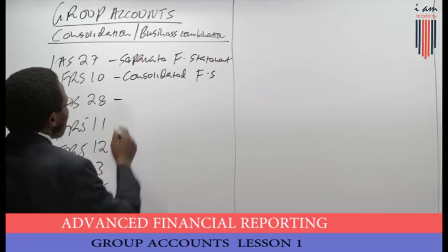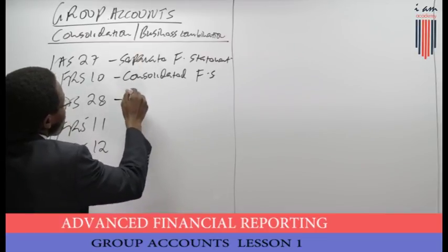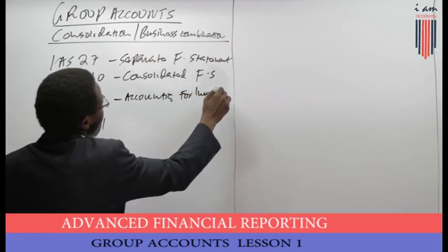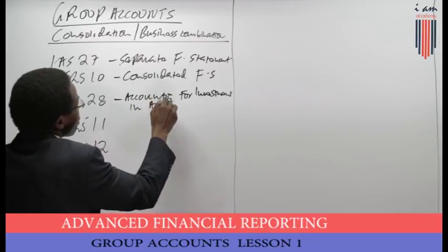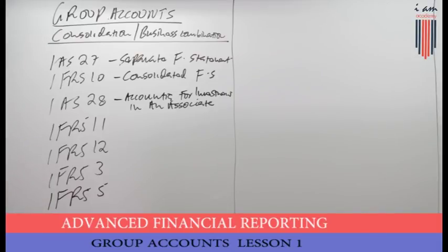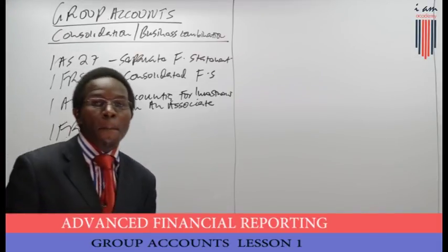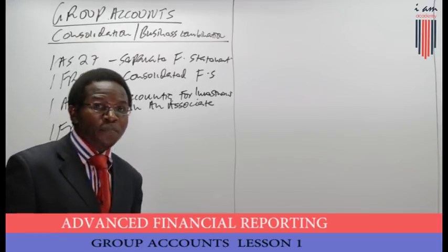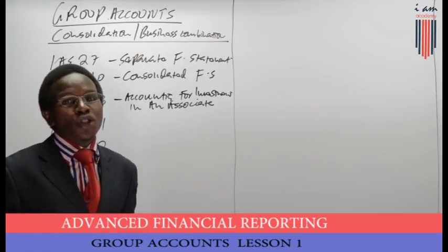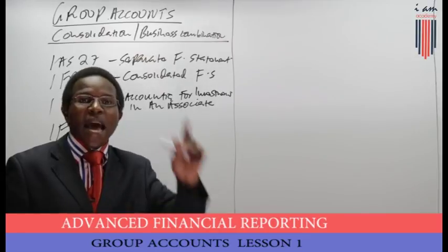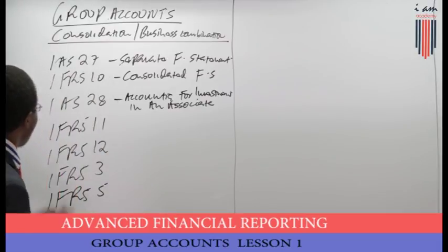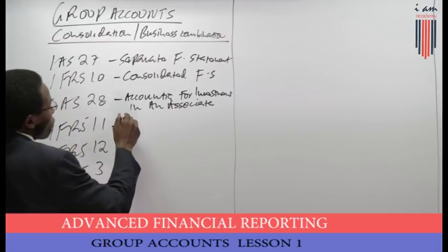Then IAS 28, that is accounting for investment in an associate, whereby you have less than 50% shareholding but more than 20%. And according to IFRS 10, it does not qualify to be a subsidiary. If it does not qualify to be a subsidiary according to IFRS 10, then that becomes an associate. Don't forget that.